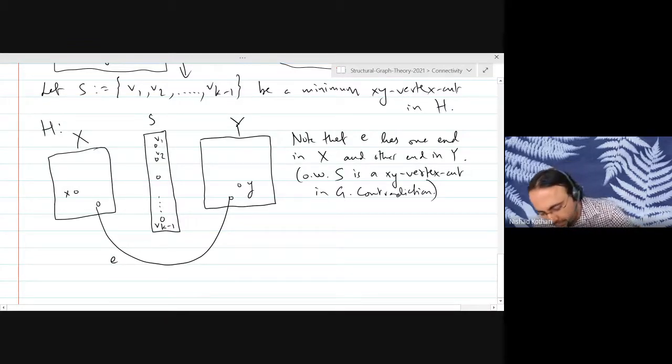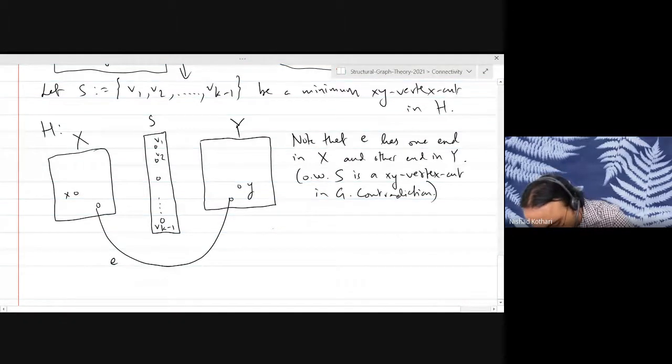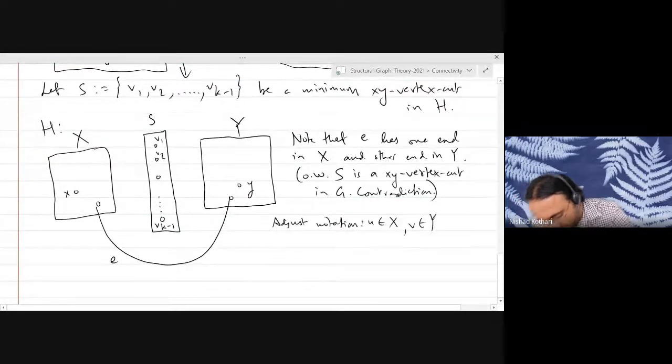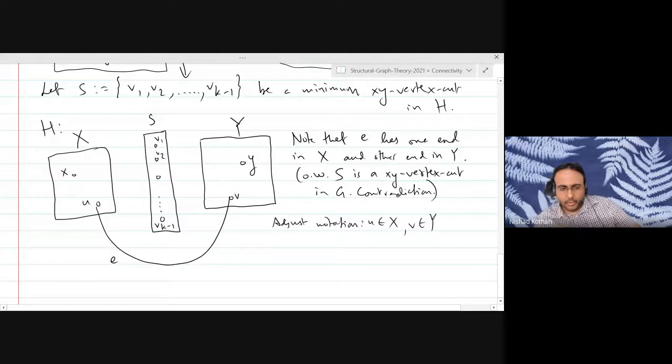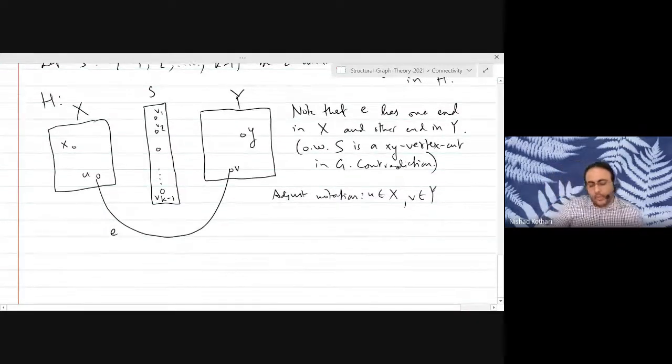Okay. So since E has one end in capital X and the other end in Y, let me adjust notation so that U belongs to X and V belongs to Y. So this is the end U and this is the end V. Let me make the drawing a bit less cluttered. Good. So now we need to somehow complete the proof from this point.